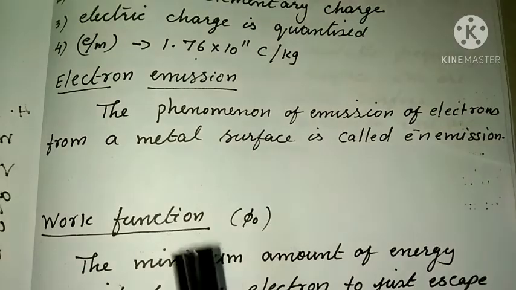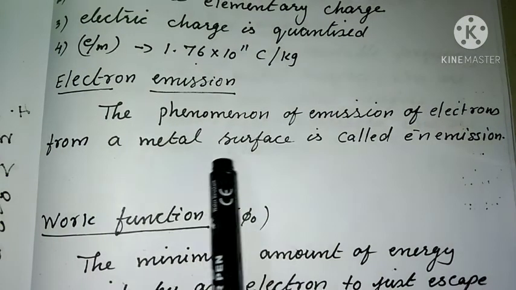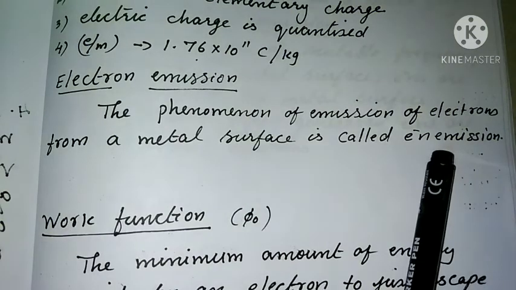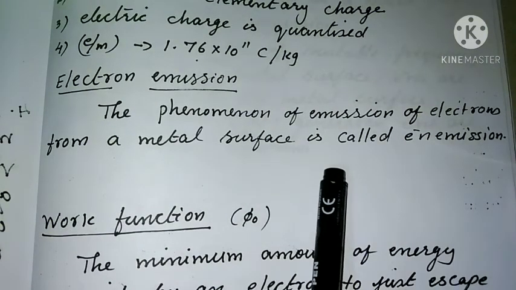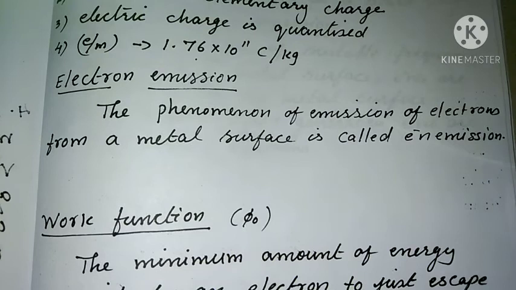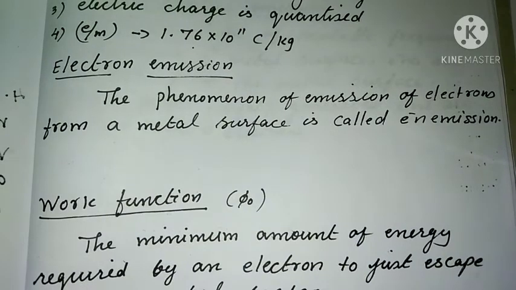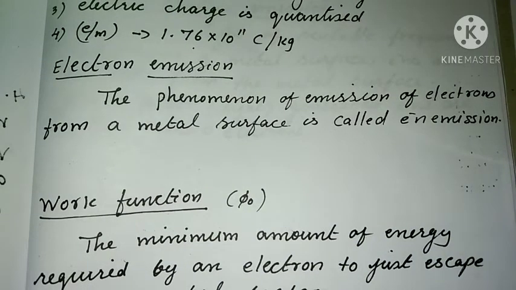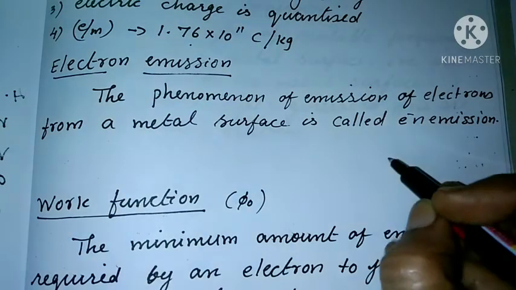What is electron emission? The phenomenon of emission of electrons from a metal surface is called electron emission. So how are the electrons emitted? You know that in metals, the electrons in the outer shells of the atoms are loosely bound.